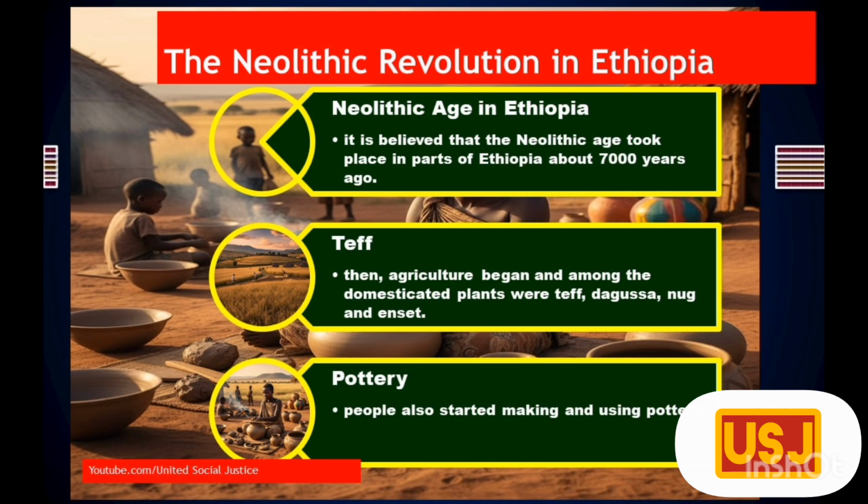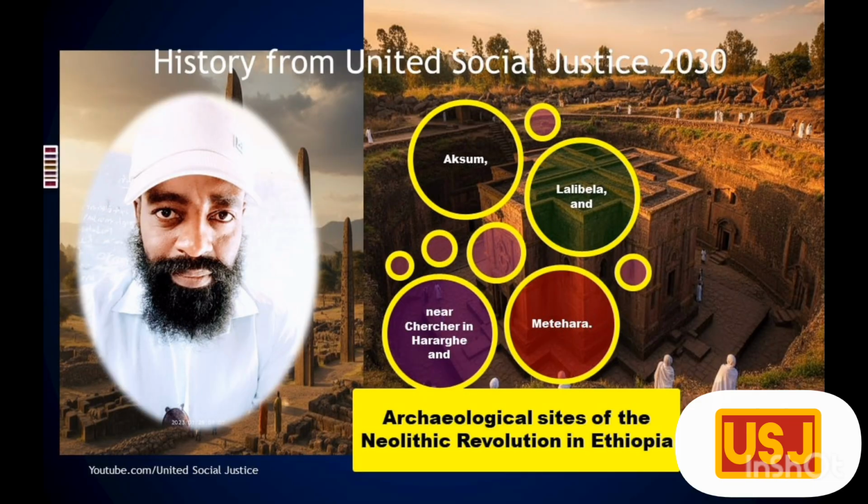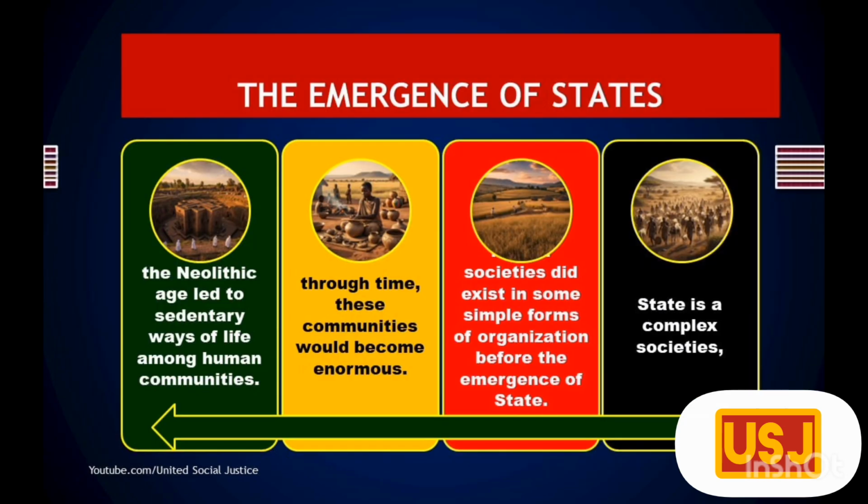The emergence of states. It is believed that the Neolithic Age took place in parts of Ethiopia about 7,000 years ago. Then, agriculture began, and among the domesticated plants were teff, dagussa, nug and enset. People also started making and using pottery. There are several archaeological sites in Ethiopia that are representative of the age. These archaeological sites are found in Aksum, Lalibela, and near Chercher in Hararghe and Metehara. As above, the age led to sedentary ways of life among human communities. Through time, these communities would become enormous.